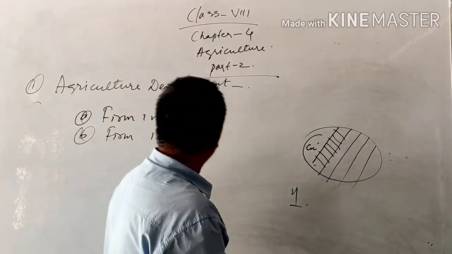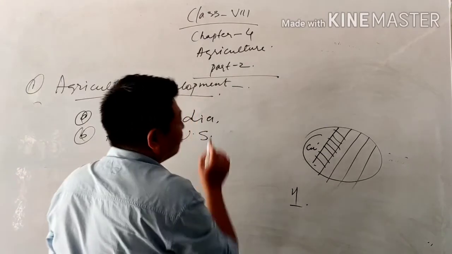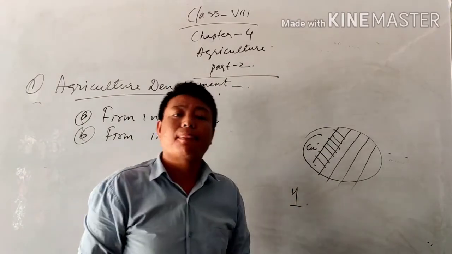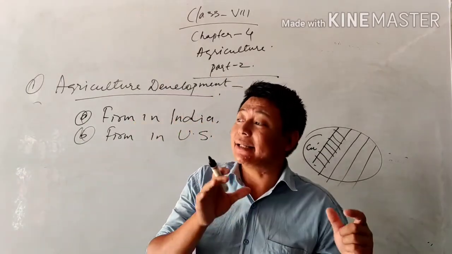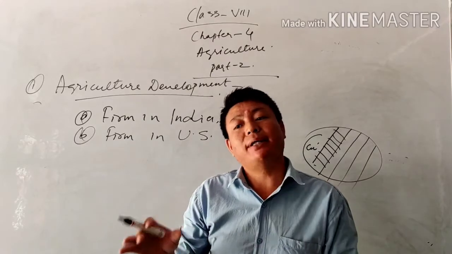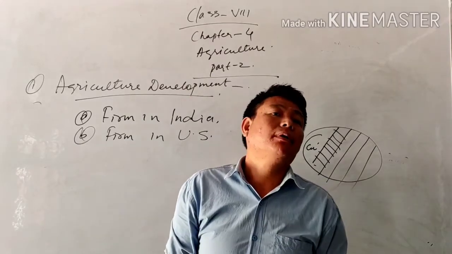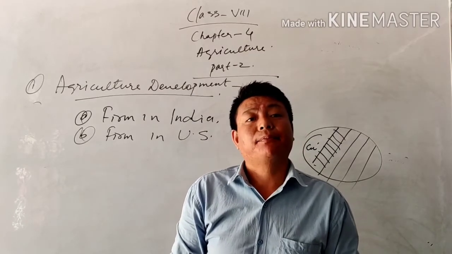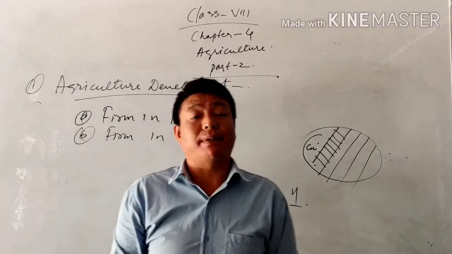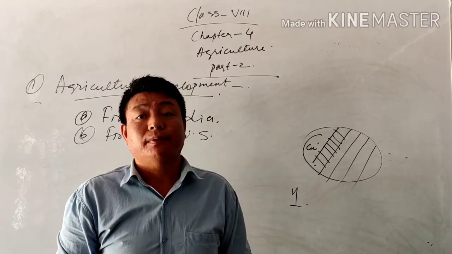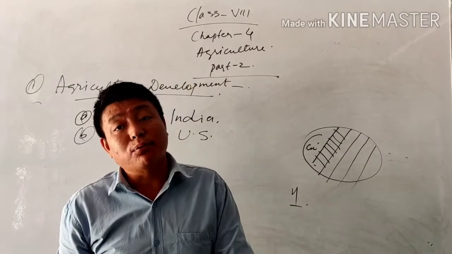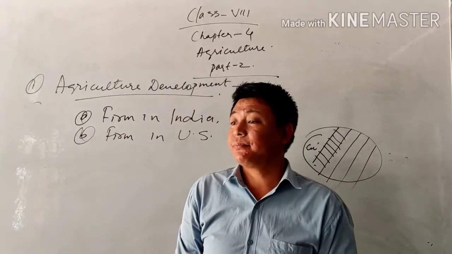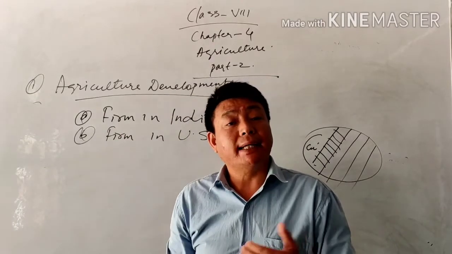So what should we do? This is where agricultural development comes in. How do we maintain the rising population with a limited amount of land? For that, we should use chemicals and fertilizers, more inputs of science and technology, and implement more irrigation facilities.